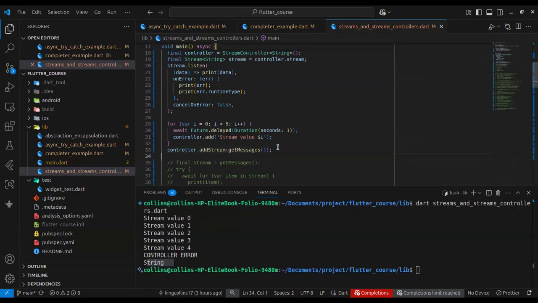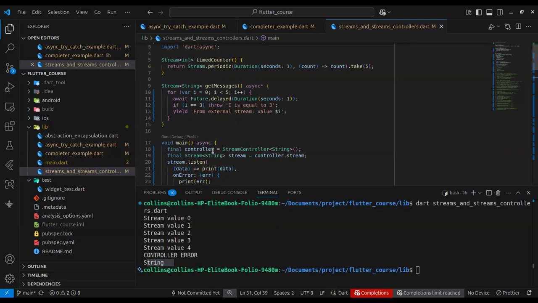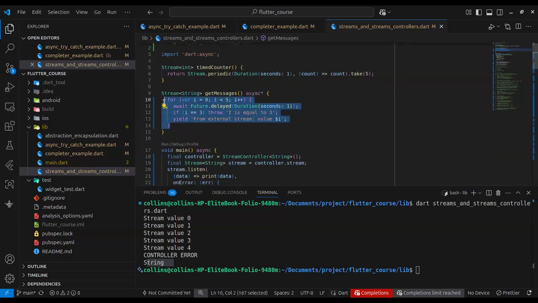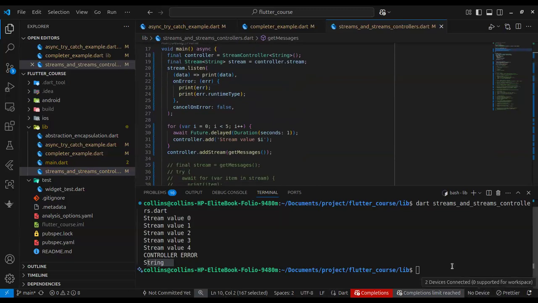So when we run this code now, what's going to happen is the stream is going to emit values of stream value 0, 1, 2, 3 up to 5. And when it is done, it's now going to emit values from this particular stream itself. So let's see how that works in a minute.